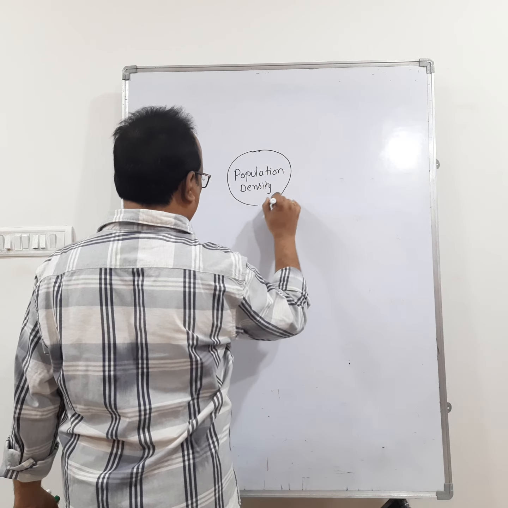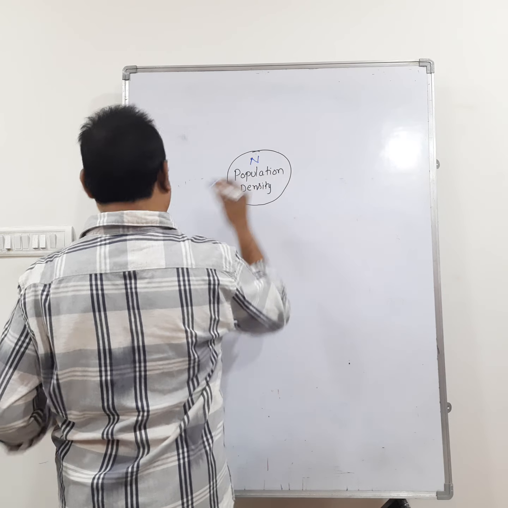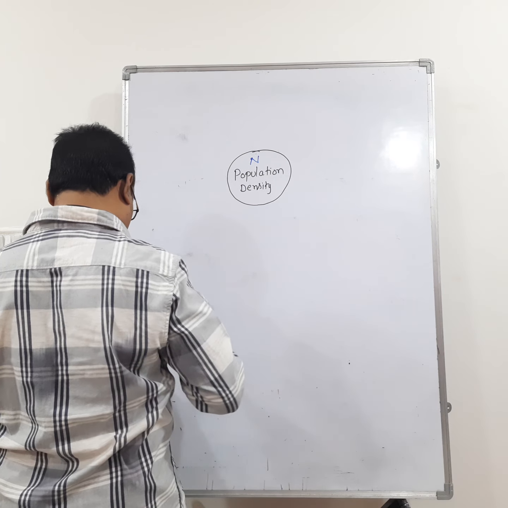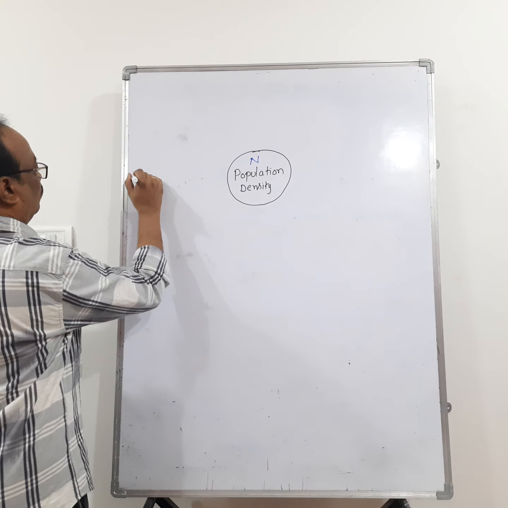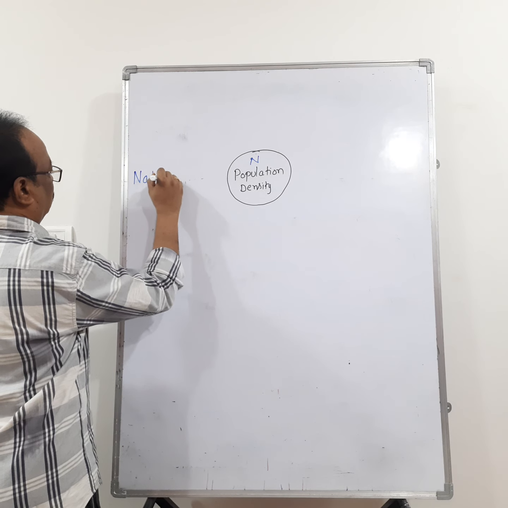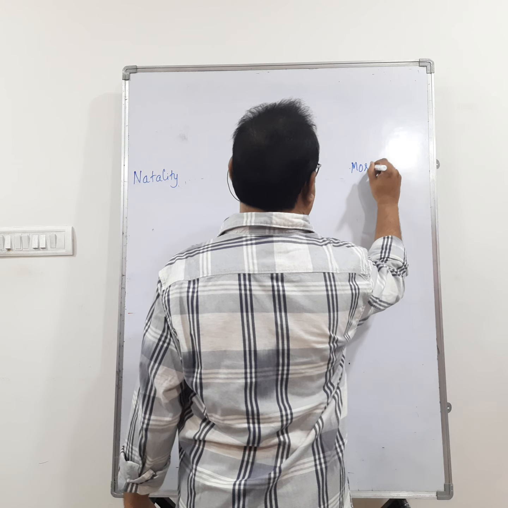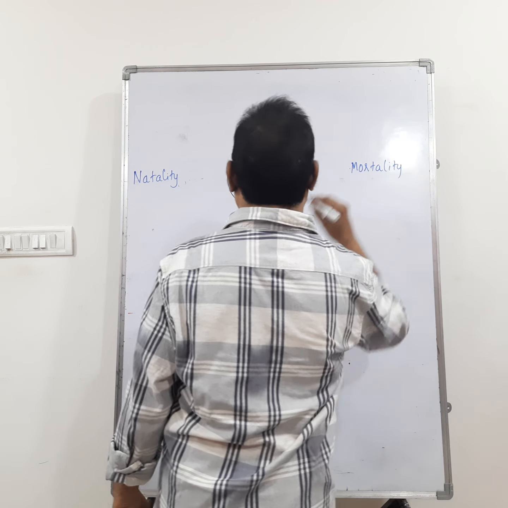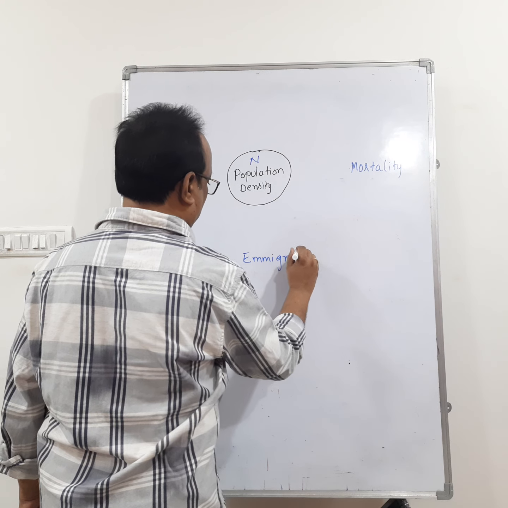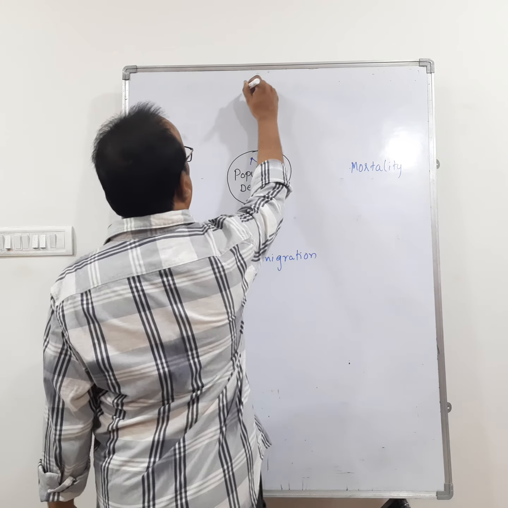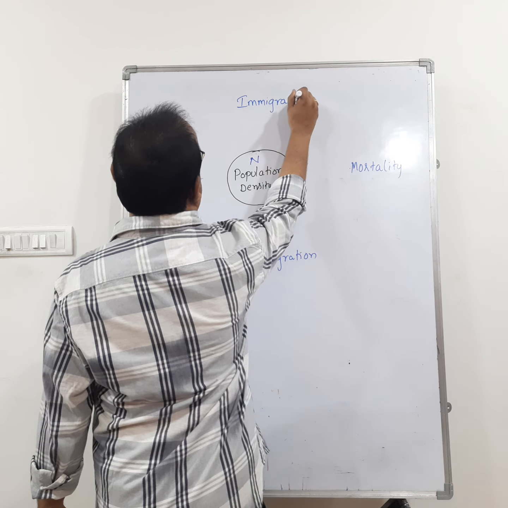The density of population is designated as N. Here natality, here mortality, here immigration, here emigration.